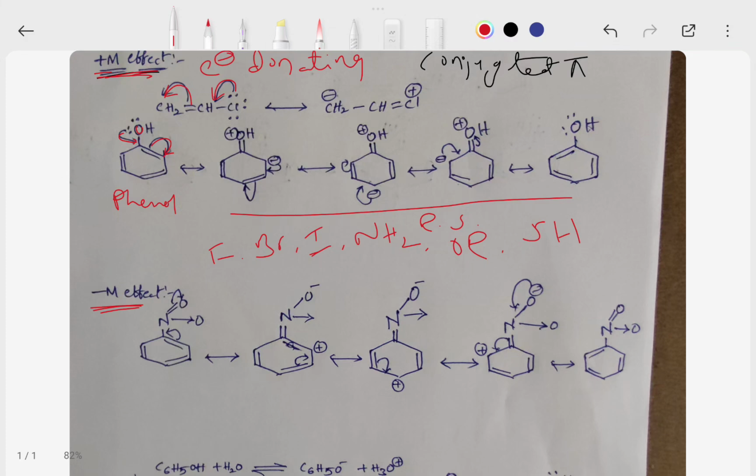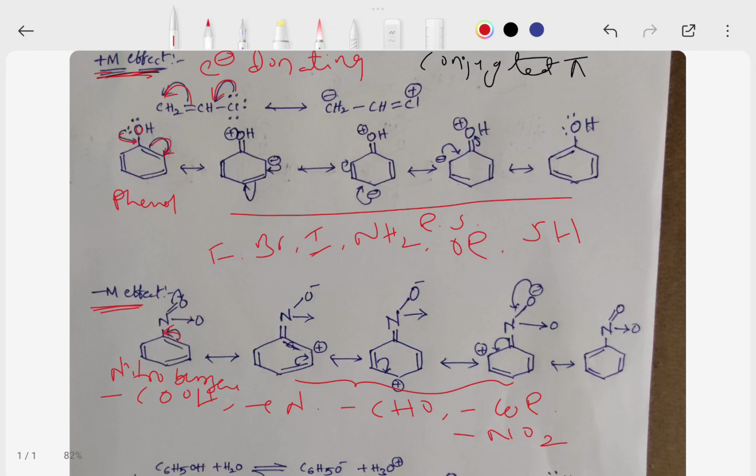These are the compounds, for example, COOH, CN, CHO, CO or NO2. Those are all minus M effect groups. In this example, you can observe nitrobenzene. In this nitrobenzene, the pi electrons of the benzene ring are shifted towards the NO2 group. Here, benzene is having positive charge, and these are the resonance structures of nitrobenzene.